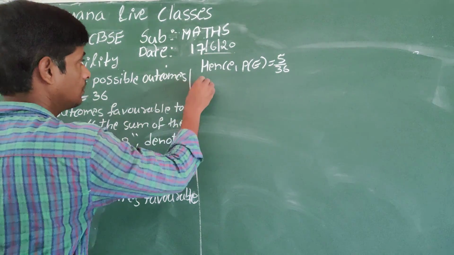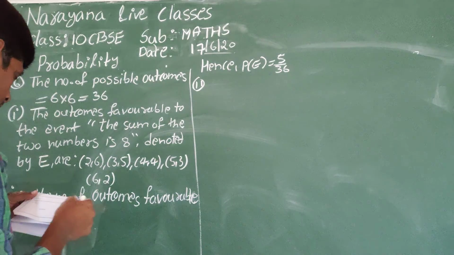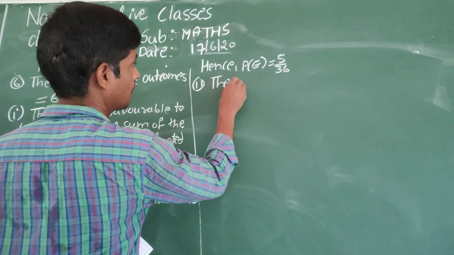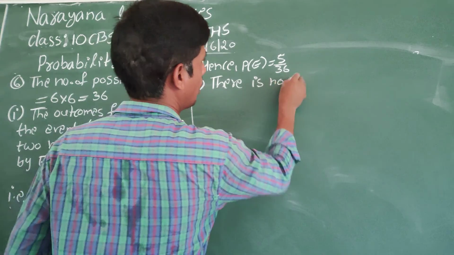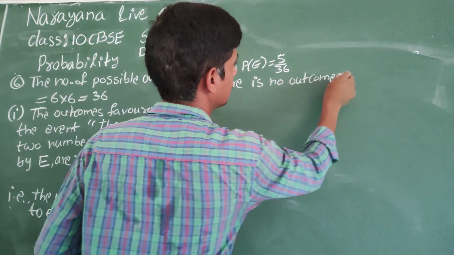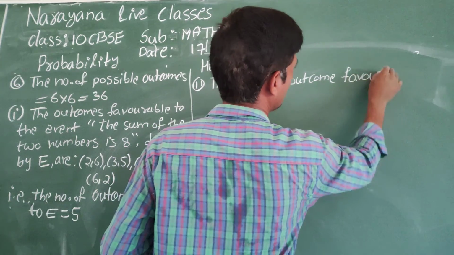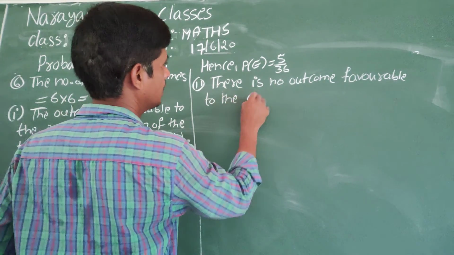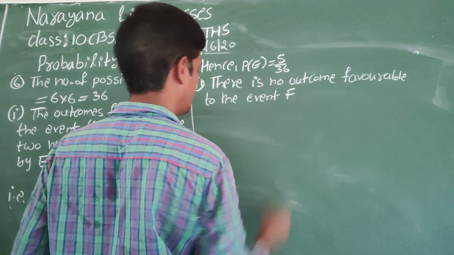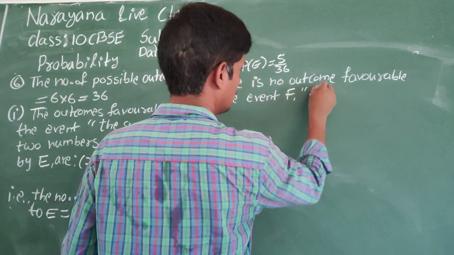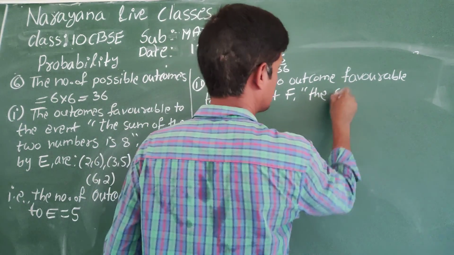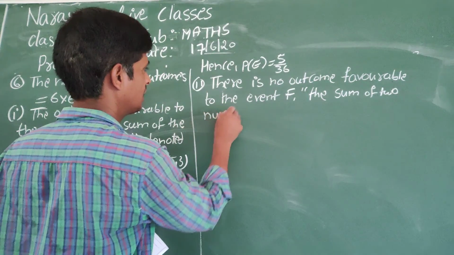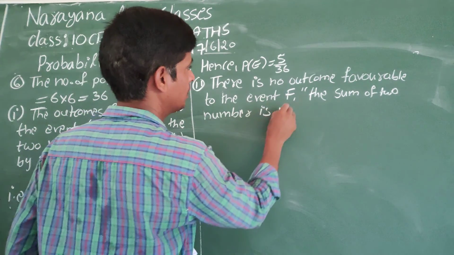In the second one, there is no outcome favorable to the event F. The sum of two numbers is 13.